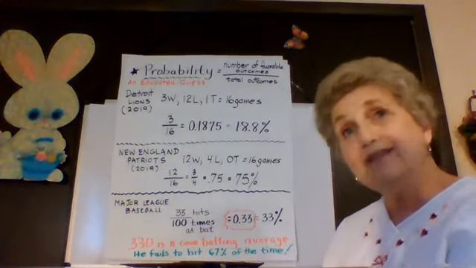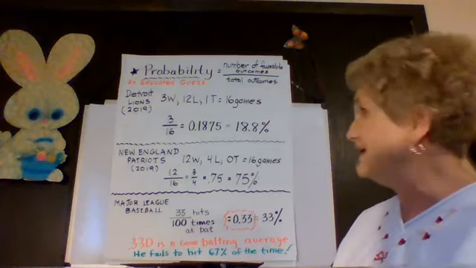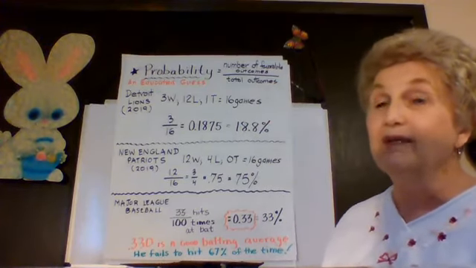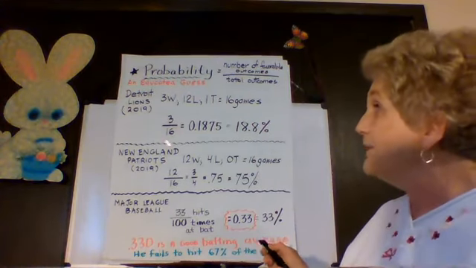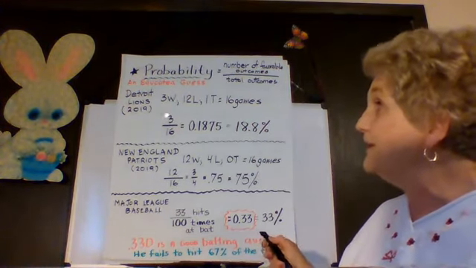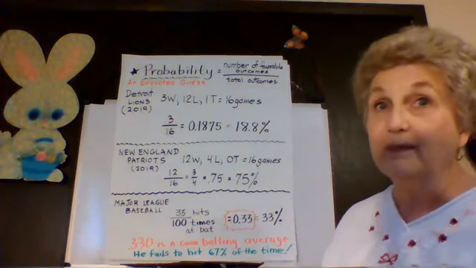That means based on last year's probability, the Detroit Lions are only going to be able to win maybe 18, if we round it, 19% of the time, which isn't a very high probability, is it? The bigger this fraction is, the higher probability for a favorable outcome. The lower the fraction is, well, you know what that means for the Lions.